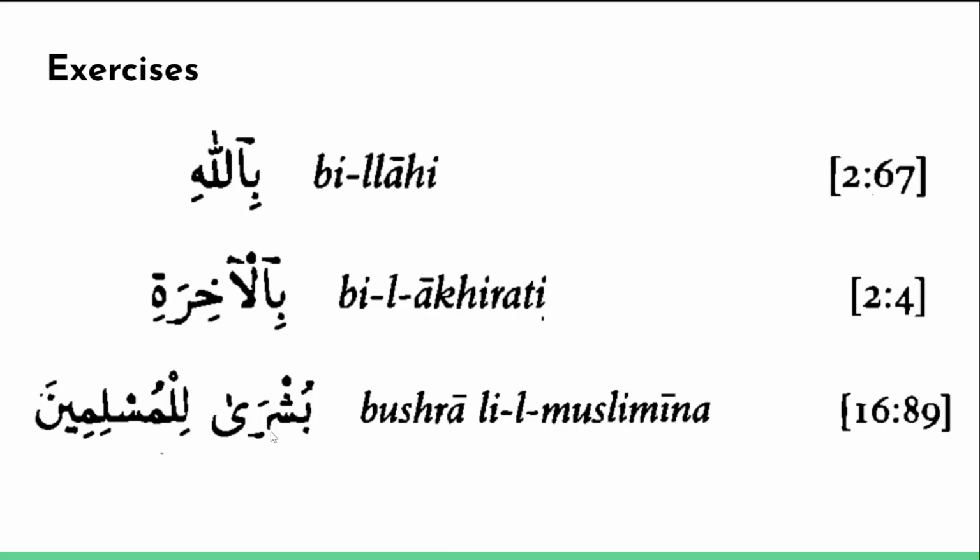And then finally I have one more here. Bushra lil muslimin. What does that mean here? Bushra means good news, and lil muslimin means for the Muslims. Good news for the Muslims, or the Muslims have good news. Remember, li can just mean have or belongs. So good news belongs to the Muslims. And al muslimina, it's also in majrur case, as you can confirm for yourself.